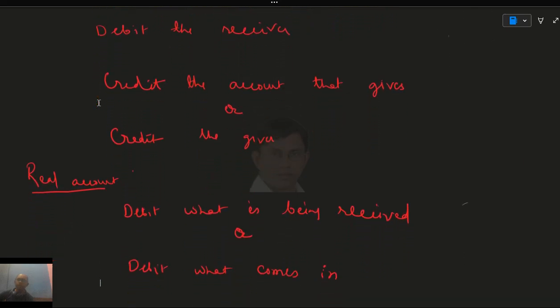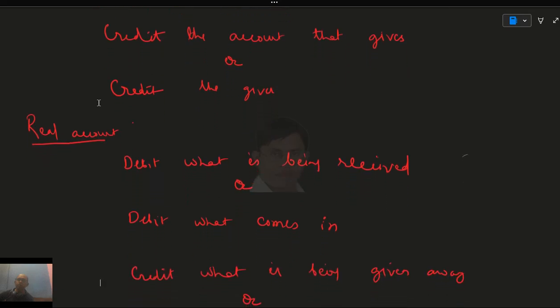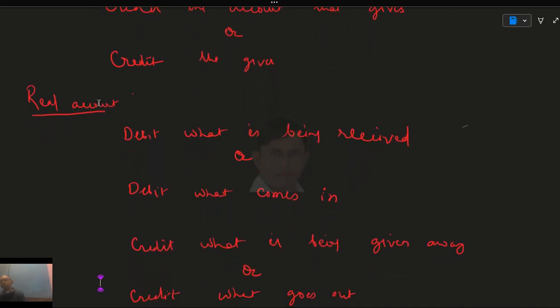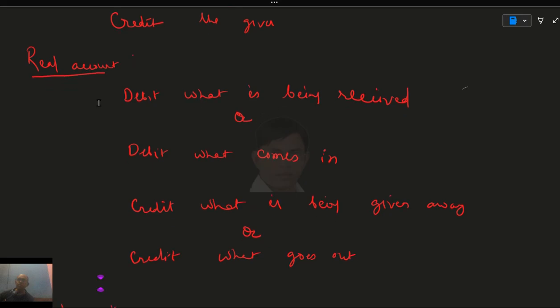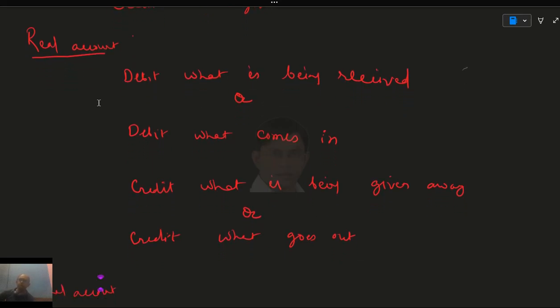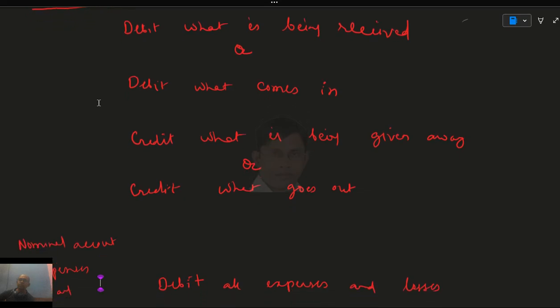Real account: debit what is being received. In case of a real account, when a business receives or pays something, debit what is being received or what comes in, and credit what is being given away or what goes out. This is the rule for real accounts. You know what real accounts are, when we deal with cash or bank or something like that.